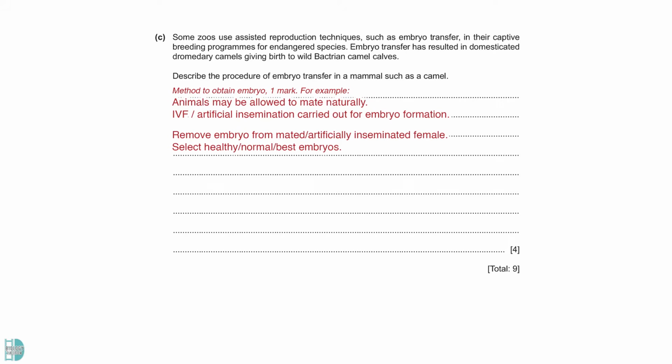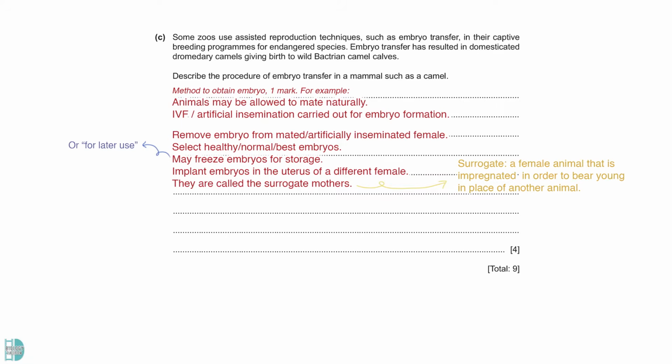Selection is done to choose the healthy, normal, or best embryos. Some of them may be frozen for storage or later use. After that, implant embryos in the uterus of a different female. These females are called surrogate mothers. Surrogate mothers receive hormonal treatment prior to the procedure to prepare for pregnancy.